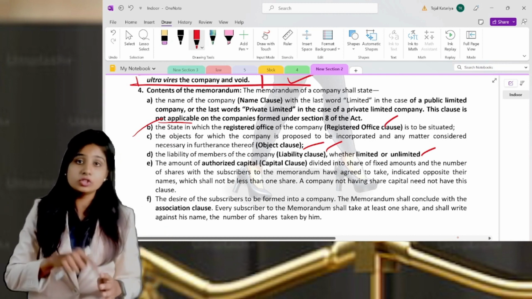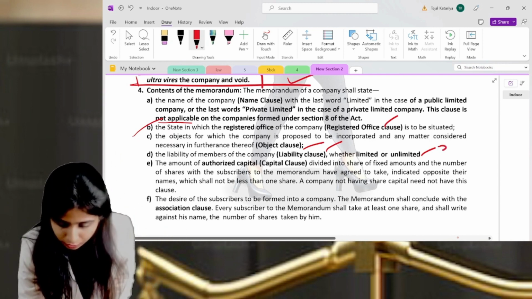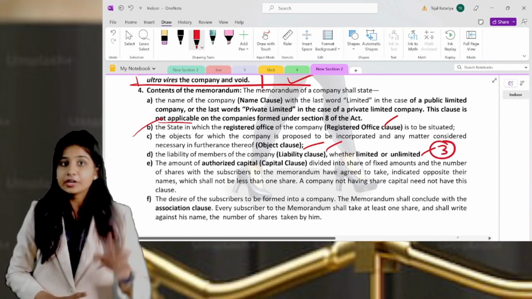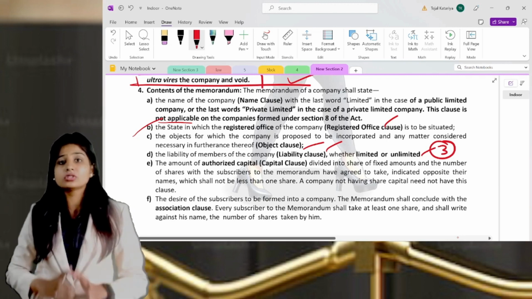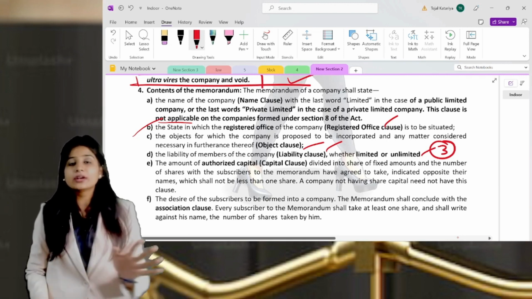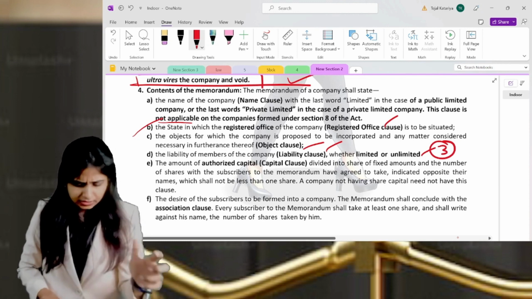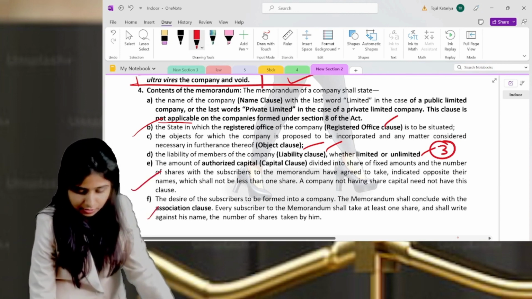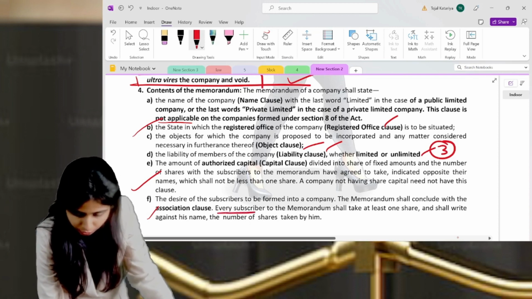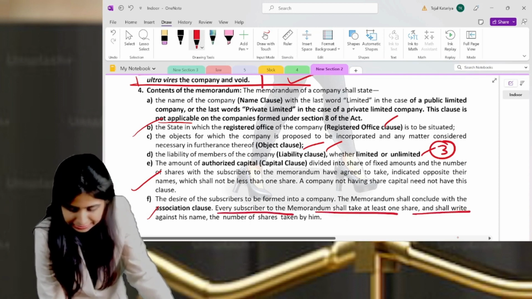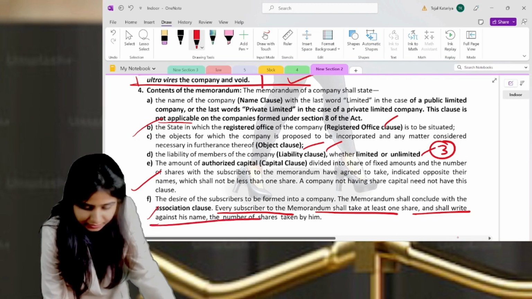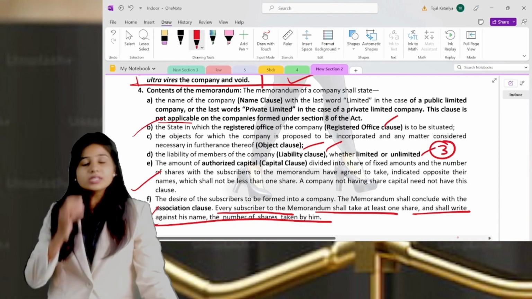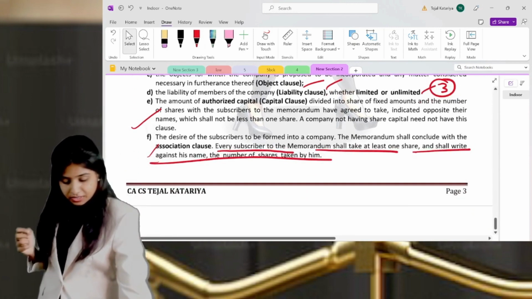If you get the question for 6 marks, then elaborate more on 3 points: company limited by shares versus limited by guarantee, and unlimited. If you are handling a question for 6 marks only, don't try to elaborate, don't waste your time. The next is the capital clause, in which you mention the authorized capital, and last is the association clause. In this, the wording is that every subscriber to the memorandum shall take at least 1 share and shall write the name and the number of shares taken by him. This much is very, very important.